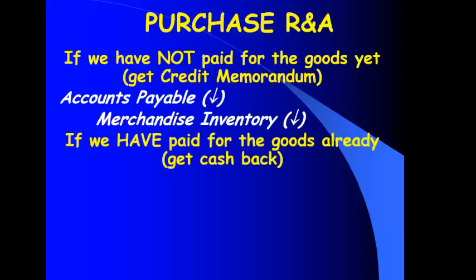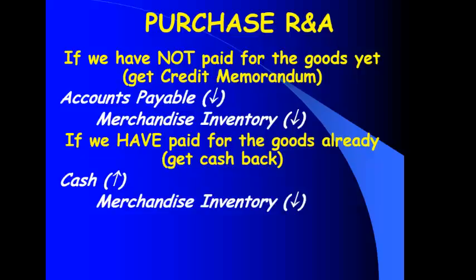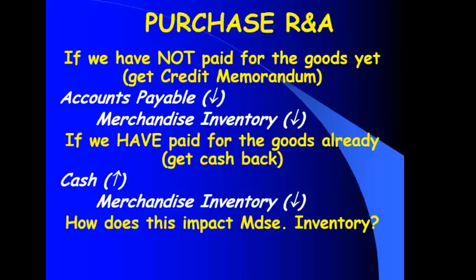What if I have paid for the items already? Will they give me my money back? Yes. So now I have more cash. An asset goes up with the debit. And again, I still have less inventory. An asset goes down with a credit. So the only difference between the two is the debit, accounts payable versus cash. How does that impact merchandise inventory? Well, crediting inventory makes it go down. Why is that? We return the stuff. We send it back. We do not have as much inventory anymore.